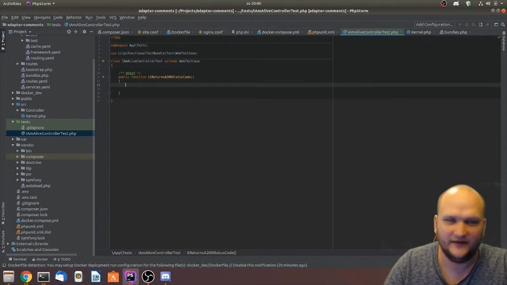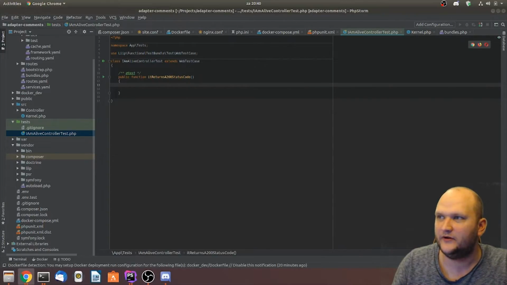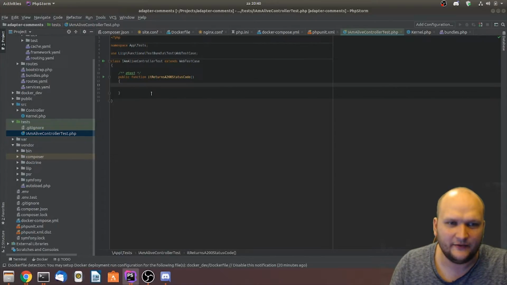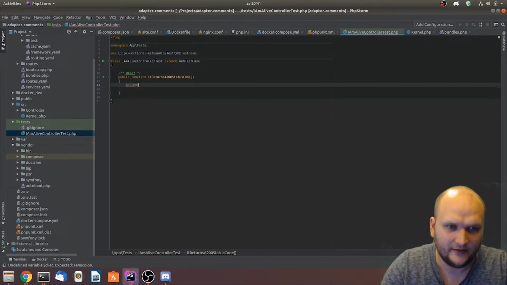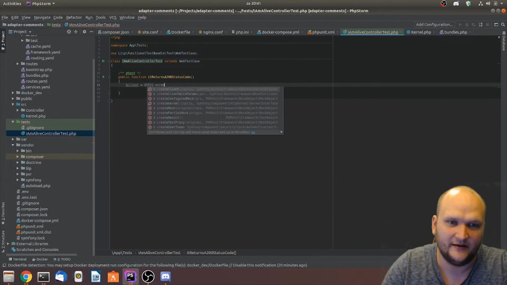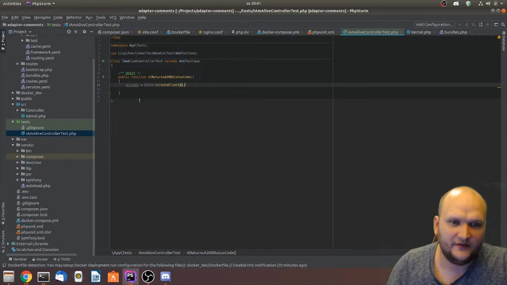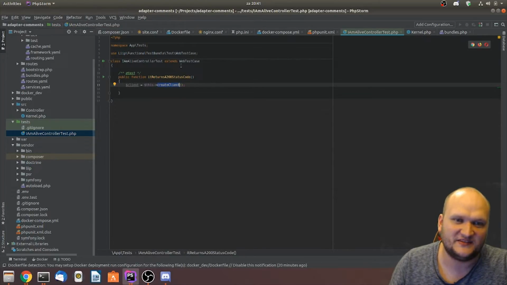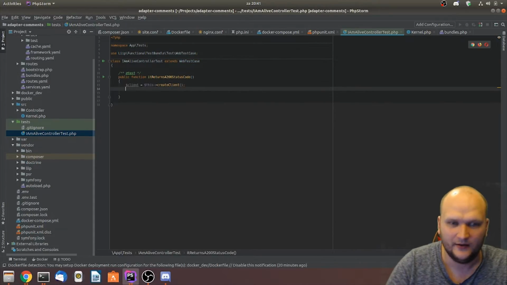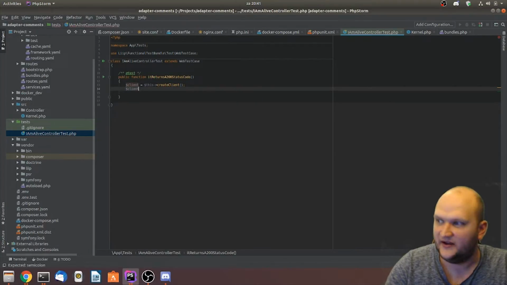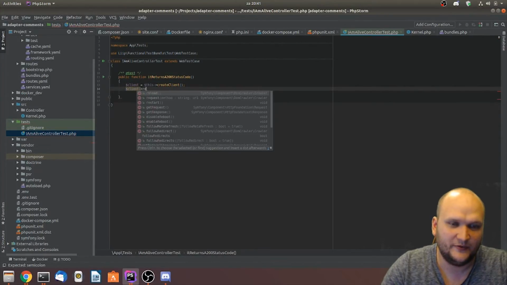And within this test, we are saying to the application, okay, if you run this test, I want you to get a client. And a client is this, create client. The create client method is specified within the WebTestCase. So the WebTestCase actually allows us to make an easy client. And this client is doing a request.